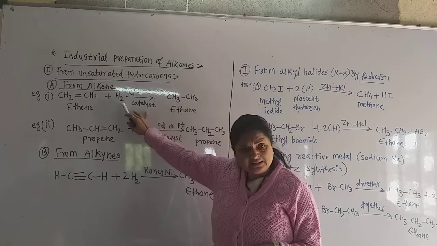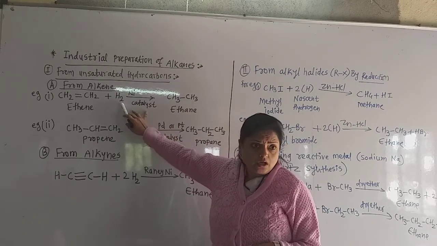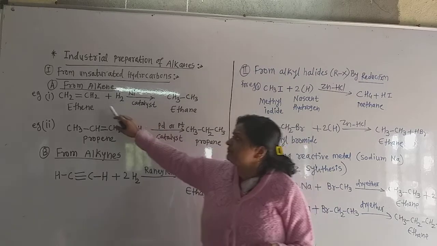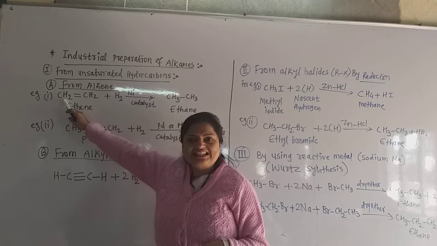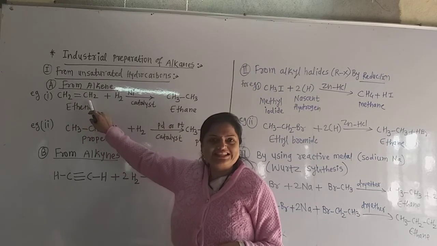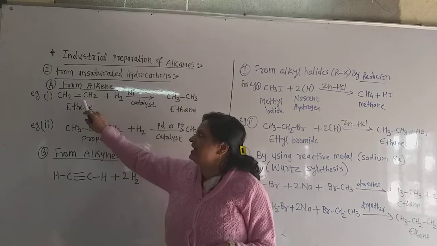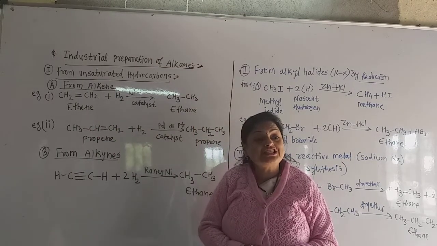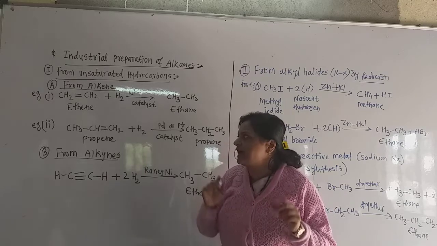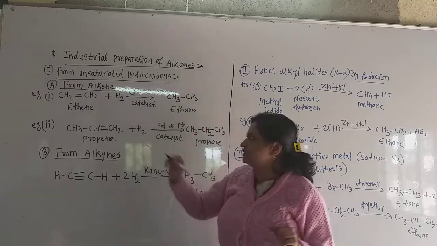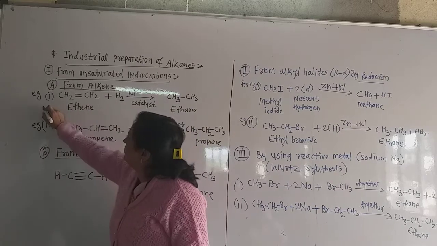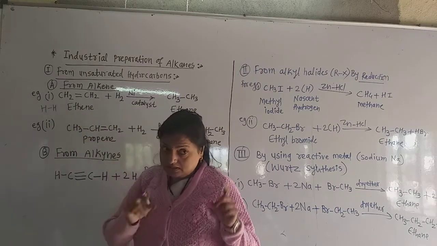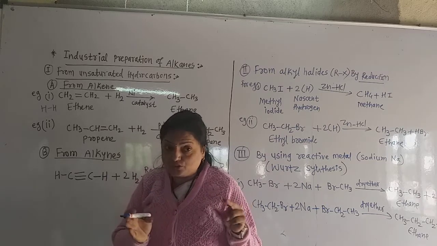Now see here, there are two hydrogen atoms in the hydrogen molecule. So just add one hydrogen to this carbon and one hydrogen to this carbon. Due to that the double bond is converted into a single bond, because the valency of carbon is 4 only. Now see how it actually happens. What is the mechanism? I write this H2 in this way. See here how the reaction is actually carried out.